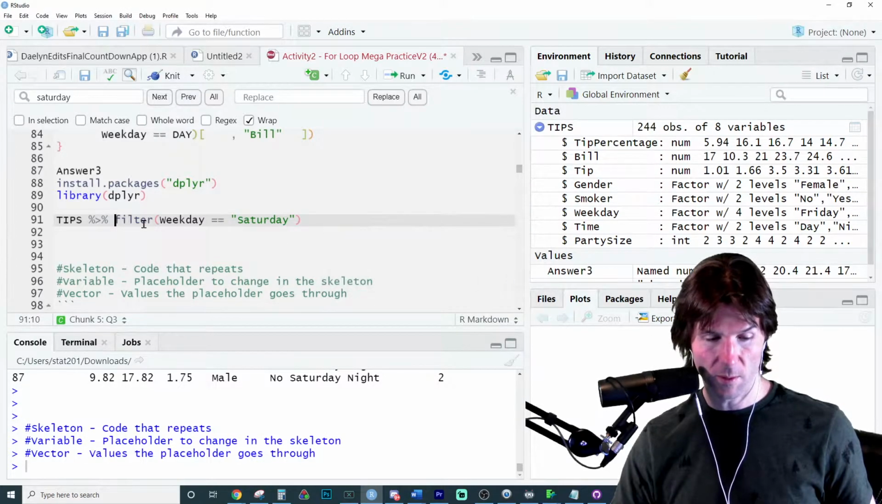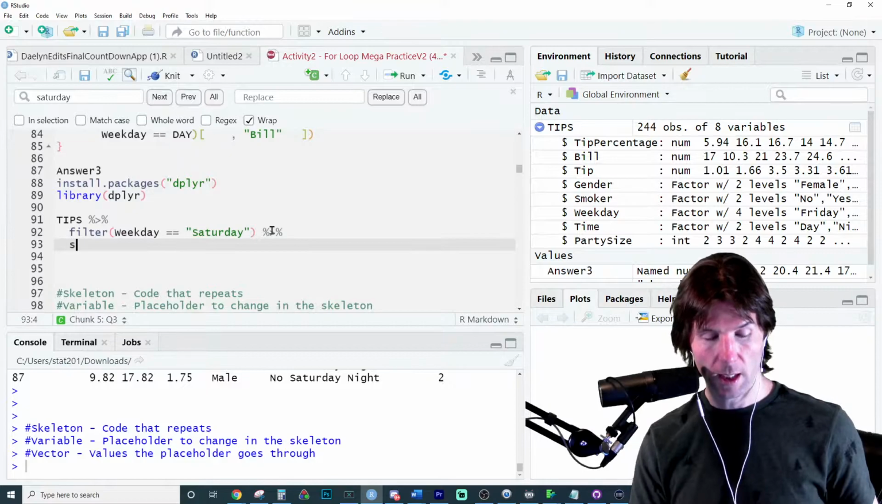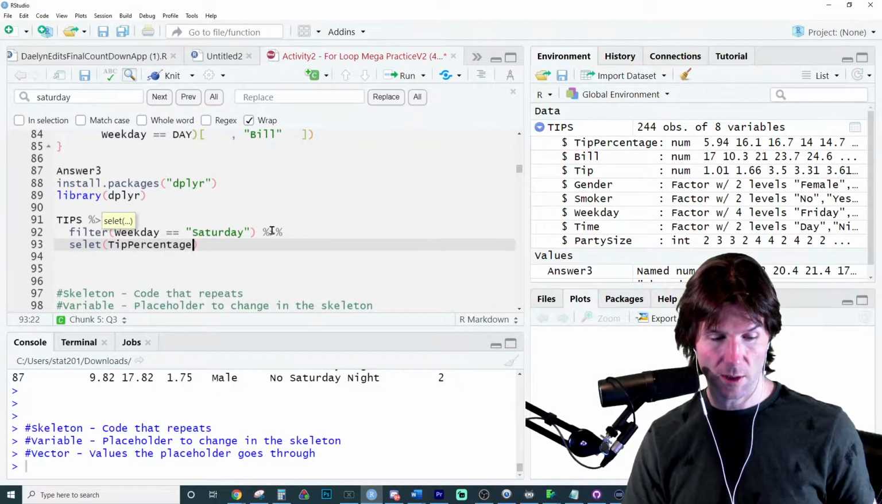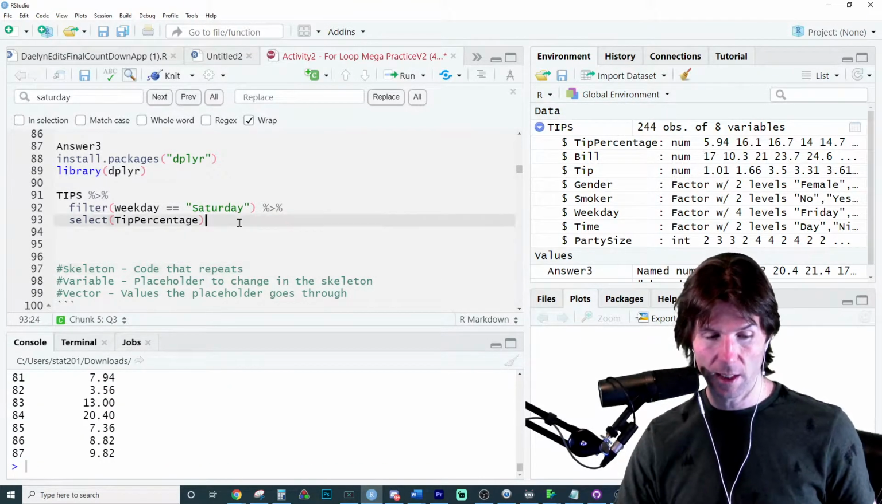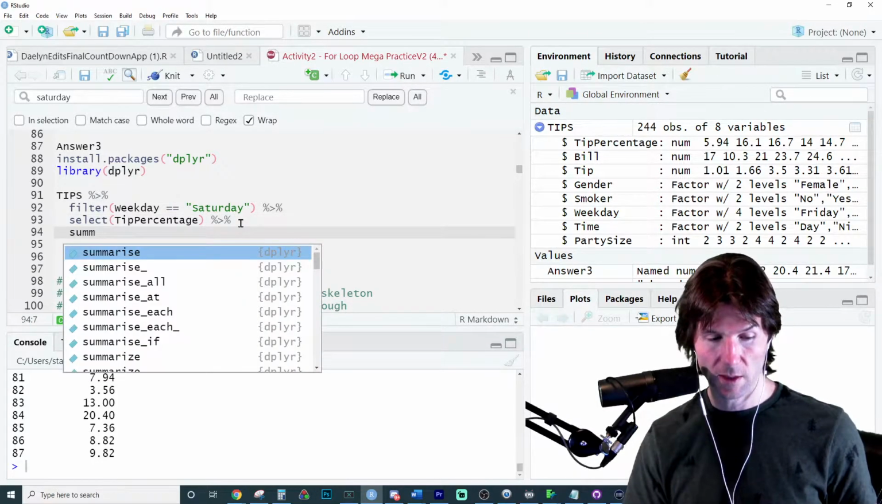Whoops. Hitting the wrong lines. Just go enter right there. Go new pipe and select equals tip percentage. There it is right there. Oh, I didn't type select. There's the tip percentage. And then let's go here and do summarize.